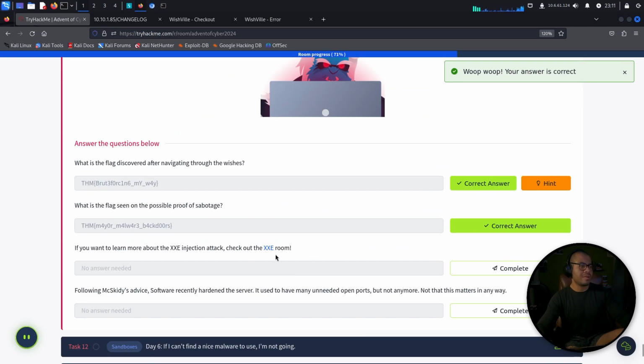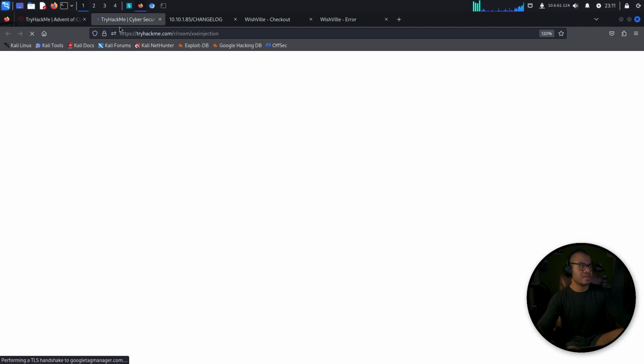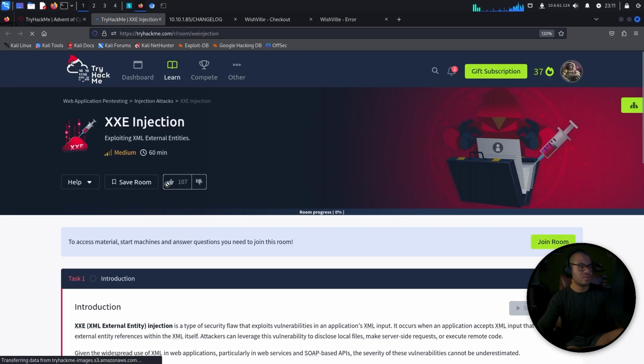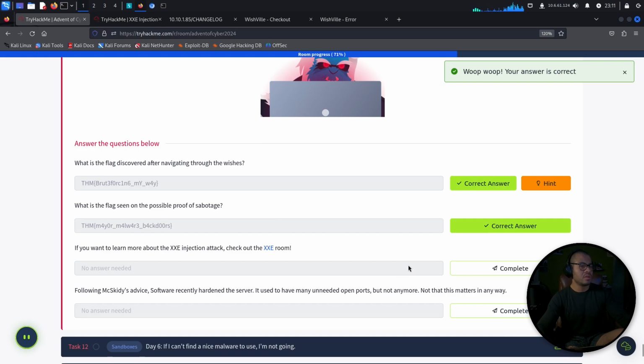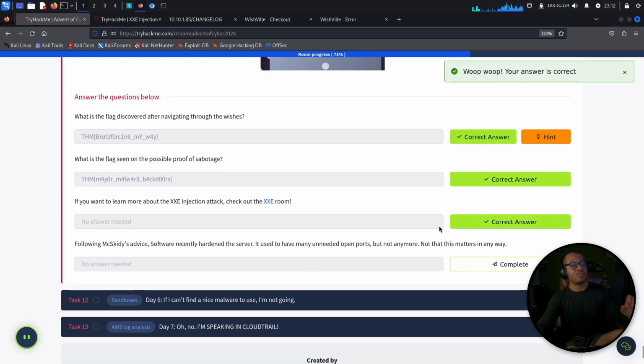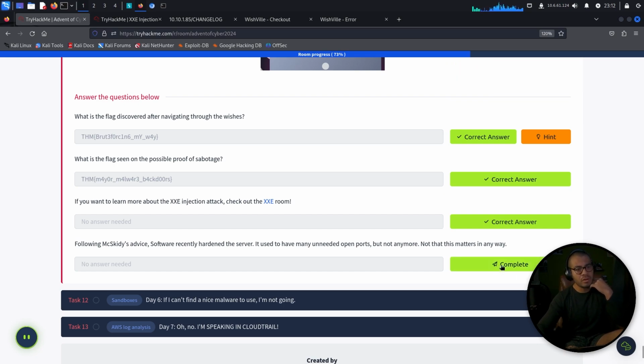If you want to learn more about XXE injection attacks, check out the XXE injection room. Sure, save it, because I do want to dig into this a bit more. Following McSkidy's advice, the software team recently hardened the server. It used to have many unneeded open ports, but not anymore. Not that this matters in any way.